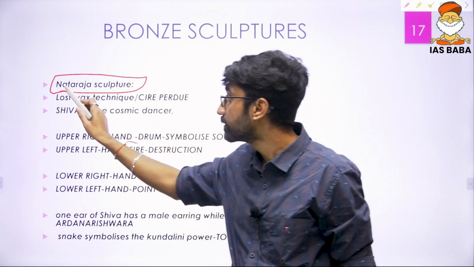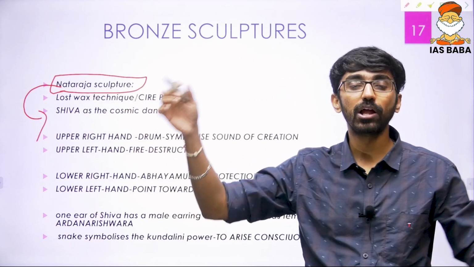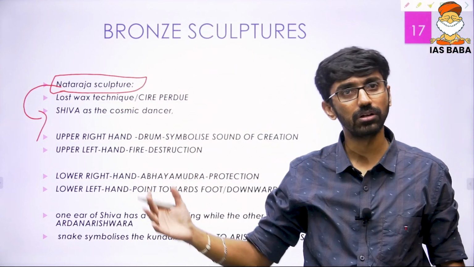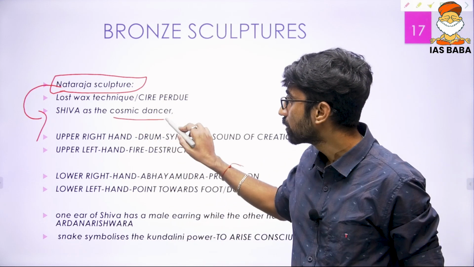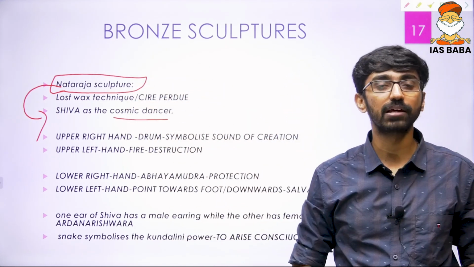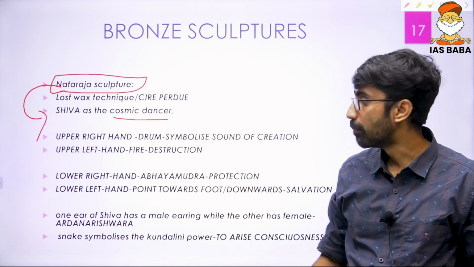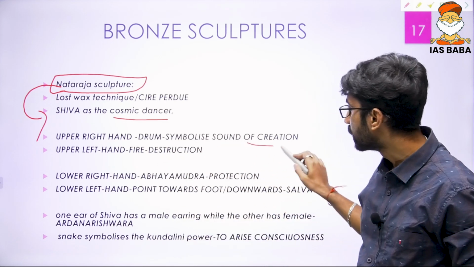And this Nataraja sculpture is related to Lord Shiva. Again, the Cholas were patrons of Shaivism. Most of the temples were dedicated to Lord Shiva, and Shiva is the cosmic dancer. Now we will explain what exactly that Nataraja sculpture represents. The upper right hand, what it symbolizes, that is the sound.